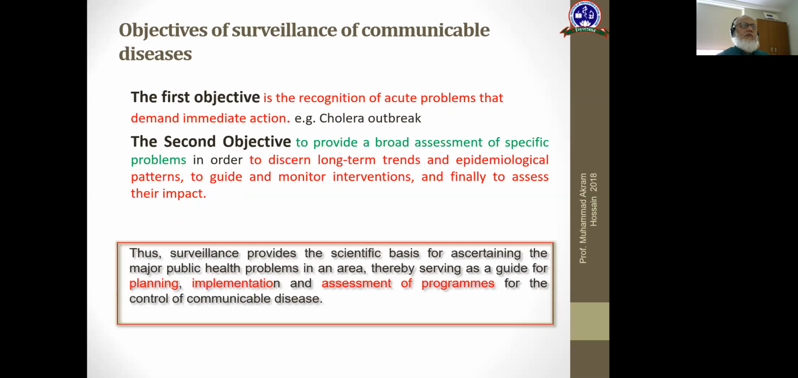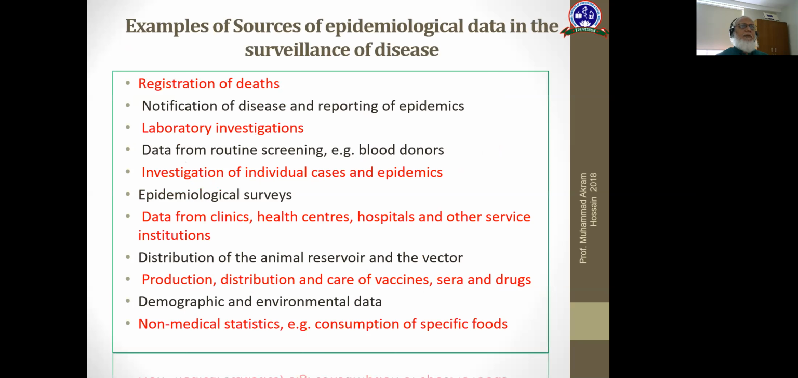Objective of the surveillance: the first objective is the recognition of acute problems that demand immediate action, for example this COVID outbreak. The second objective is to provide a broad assessment of the specific problem in order to discern long-term trend and epidemiological pattern, to guide and monitor intervention, and finally to assess their impact. Thus, surveillance provides a specific basis for ascertaining the major public health problems in the area, thereby serving as a guide for planning, implementation, and assessment of the program to control the communicable disease.